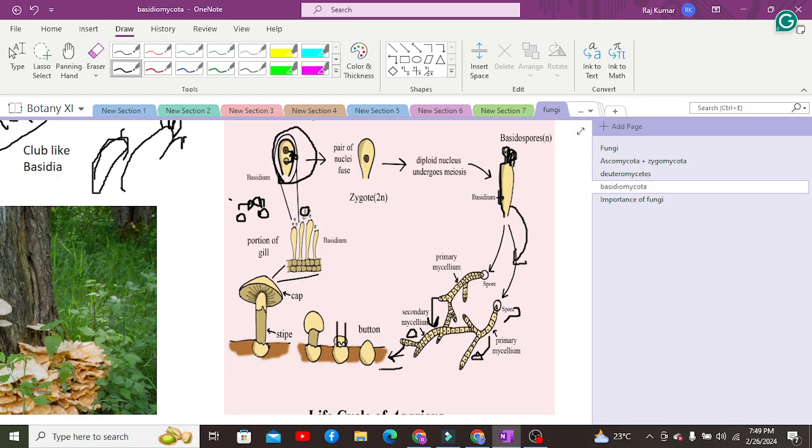As a result there will be a delay, and the heterokaryotic stage will persist. After a period, nuclear fusion, or karyogamy, will occur and produce a diploid zygote, due to which the cycle will occur again, right?